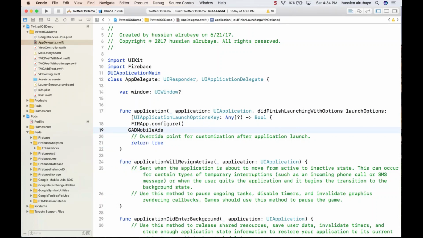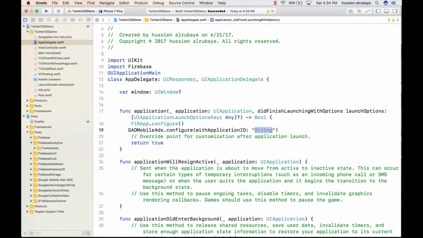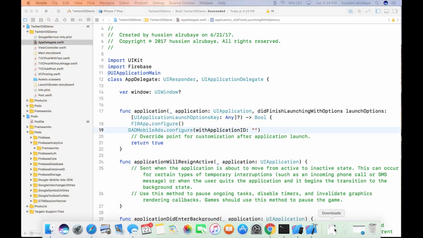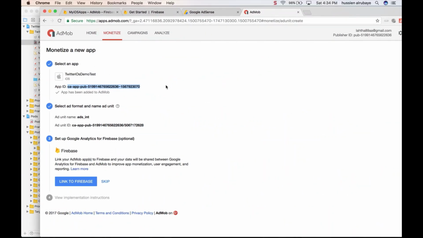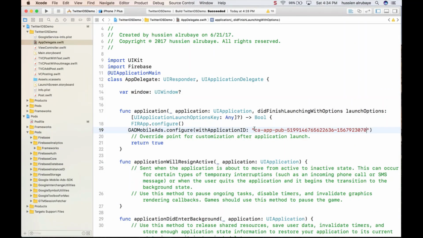mobile ads. When it displays this one, dot configure with app ID. Here you have to provide the app ID. Well, the app ID I have it here. I just created it. So if you just go back to the application, you have this one, my application ID. I just copy this one. So this is my application ID. Make sure to add it here. So by doing this, that means we configured our application to be able to use Google Ads.